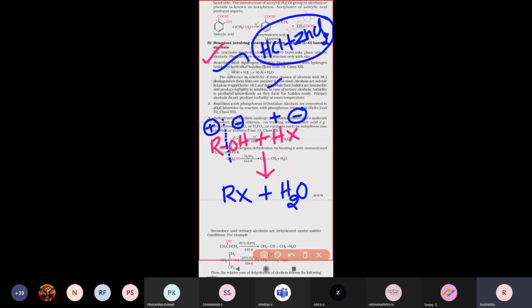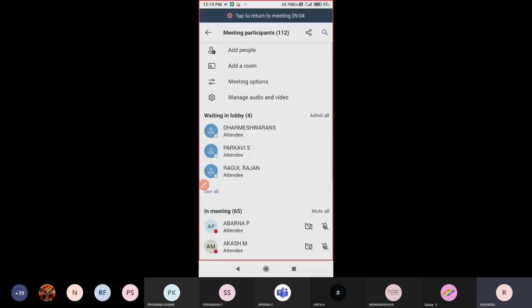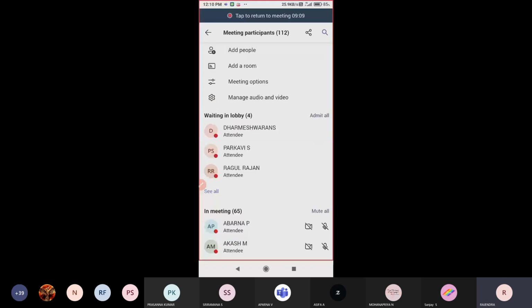So keep in mind that Lucas reagent very fast produces turbidity when reacting with tertiary alcohols. Based on this Lucas test, in tomorrow's exam I am asking 2-3 questions. 2-3 questions will be there.